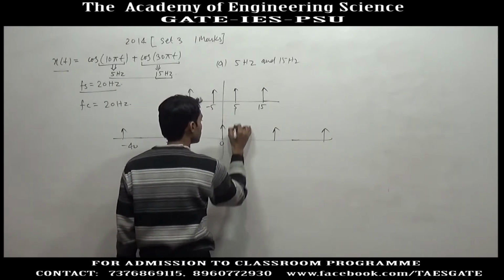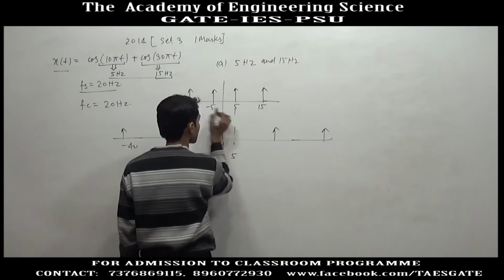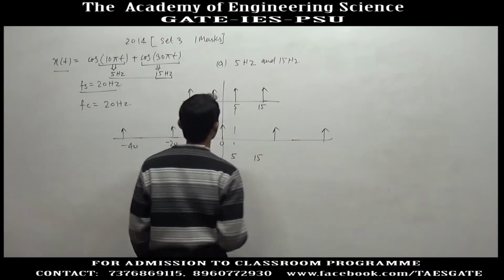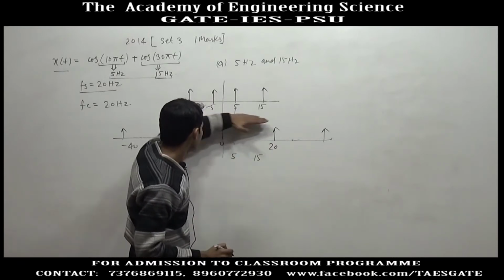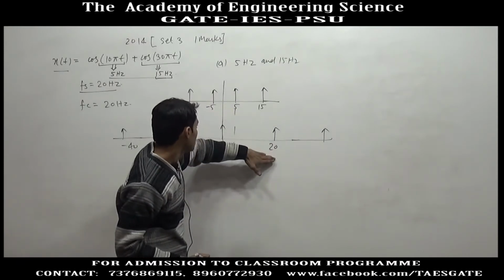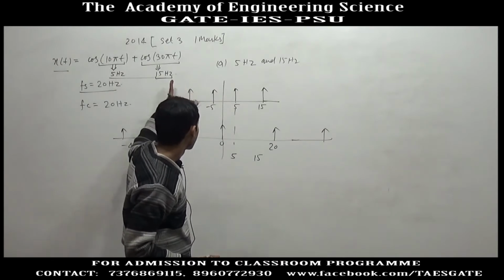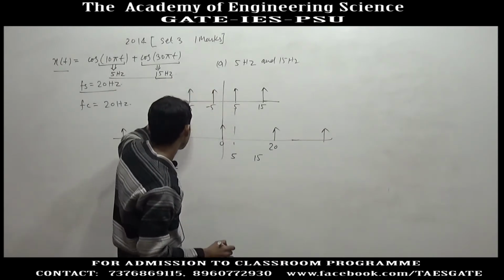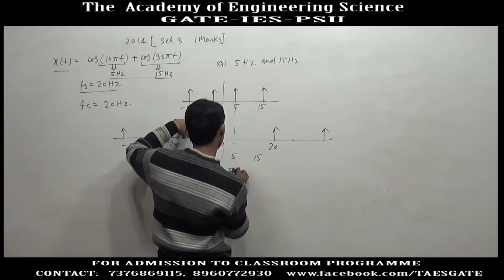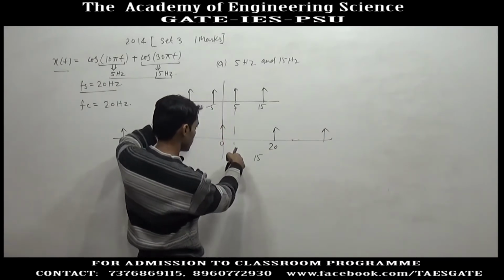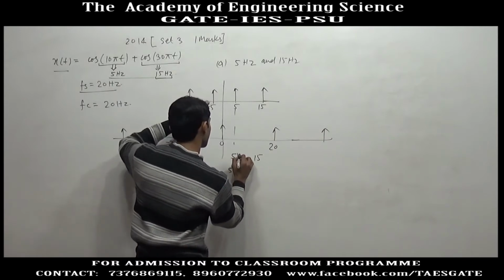So, we will get the signal of 5 hertz and 15 hertz. I am not taking negative frequencies. Now, if you take convolution of the impulses with this impulse, there will be a shift of 20 hertz. So, minus 15 will become minus 15 plus 20, so it will coincide at 5 hertz.